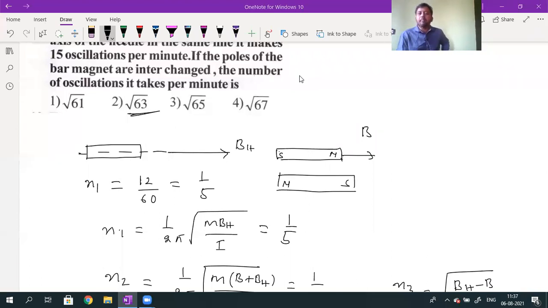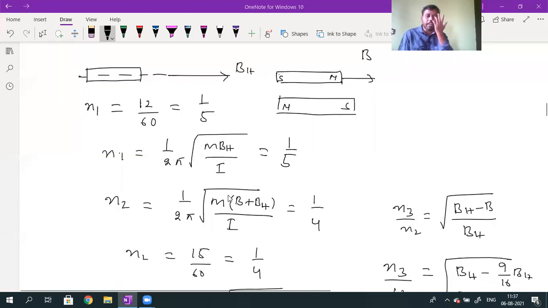Why do you consider M and I the same for the bar magnet? The bar magnet is not changed. A single bar magnet is made to oscillate only. Once again, initially one bar magnet is oscillating in the presence of the horizontal component of the earth's magnetic field. It will make 12 oscillations per minute. Even if you do not convert, no problem. 12 divided by 60 is 1 by 5. Frequency formula: N1 value is 1 by 2 pi into root over M into BH divided by I, which is equal to 1 by 5.